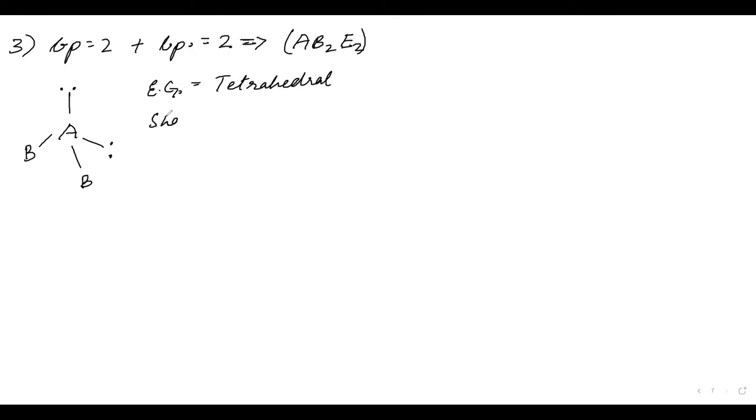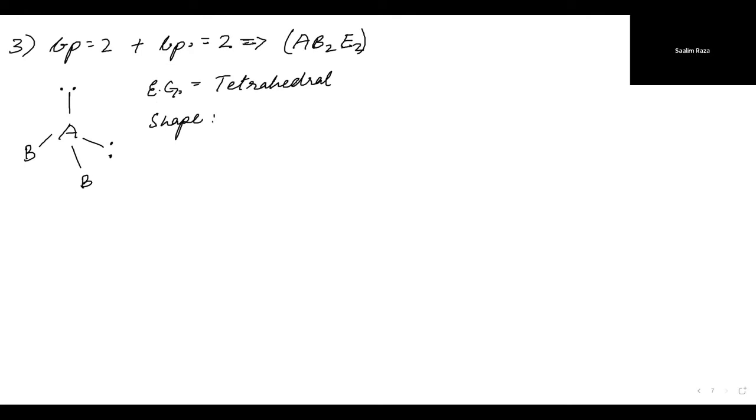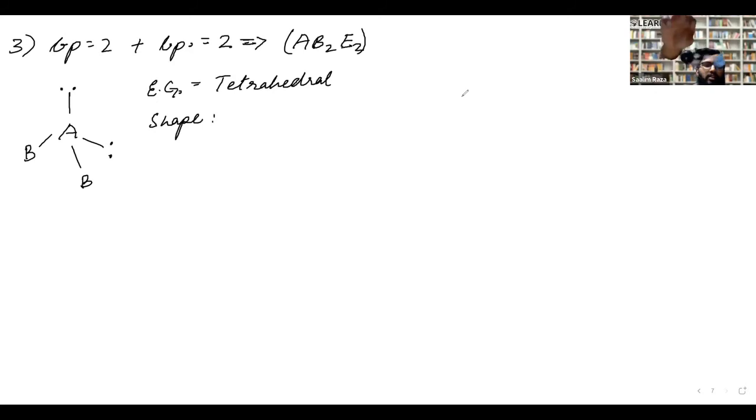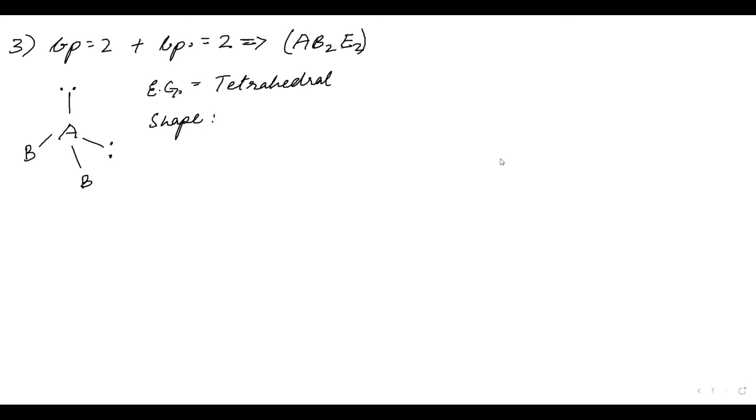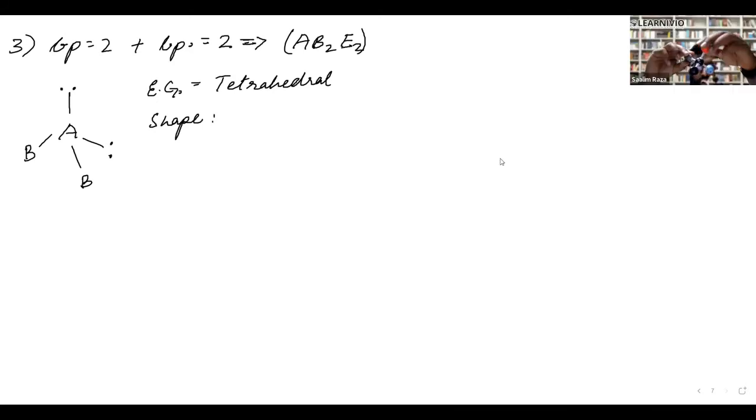The shape will now be bent. Now I have to see, this is the electronic geometry. Now what should I do to know the shape? These two are the lone pair electrons. So I am removing the lone pair electrons because the shape is known by the bonds. Now, as you can see, what happened? It became bent. Okay, so the shape will be bent.